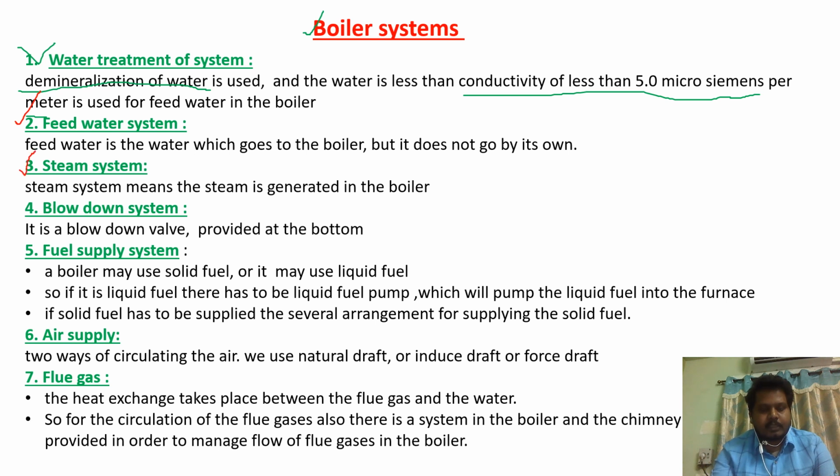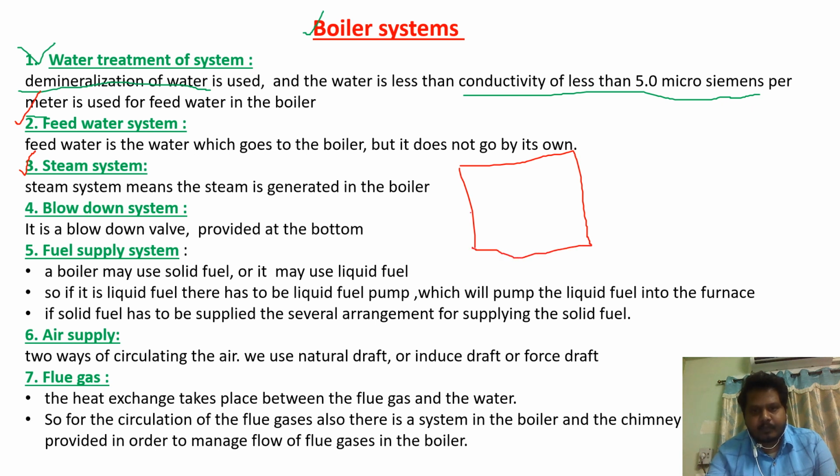The other system is steam system. Steam system means the steam is generated in the boiler. Most of the boilers generate steam. That steam is stored inside the drum.